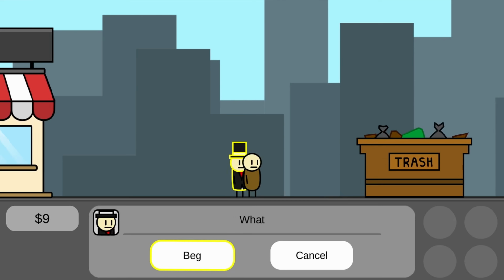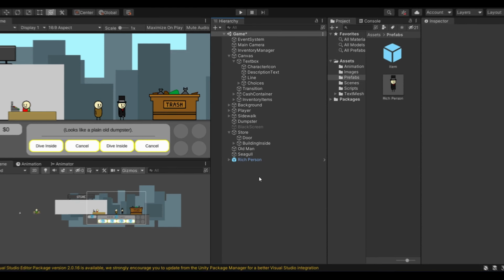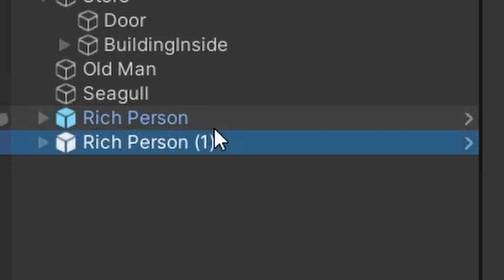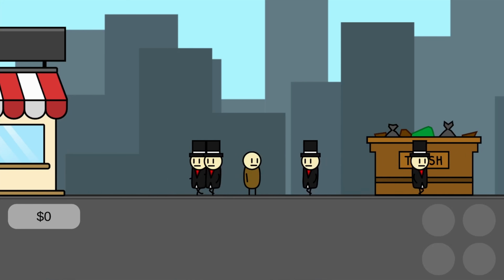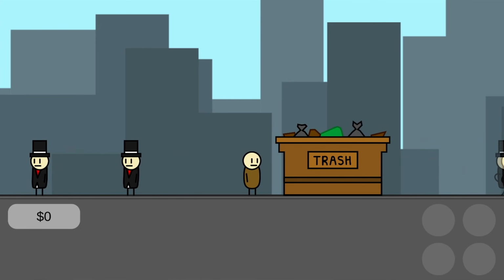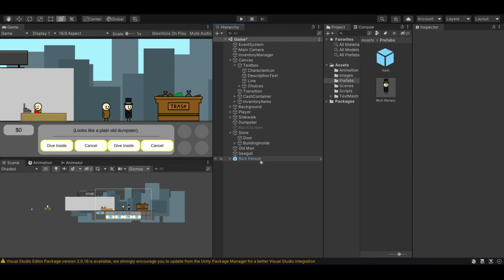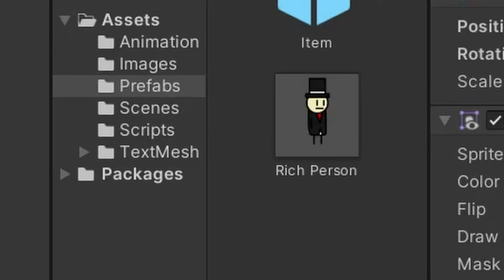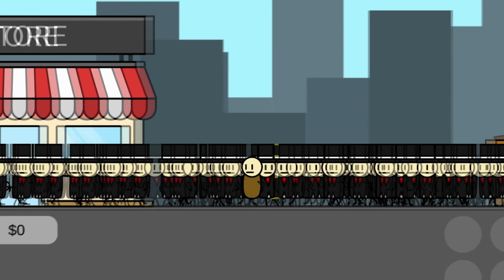So now if you wanted to, you could beg the NPC for some cash and they would give you some. The next step was to add several rich people in the game, which was really easy to do. And now this place looks like a mob front, but I'm going to keep this amount of NPCs in the game, but just spread them out. And since all of my rich people NPCs are essentially the same prefab, I can create as many as I want. Oops, I think that's one too many.